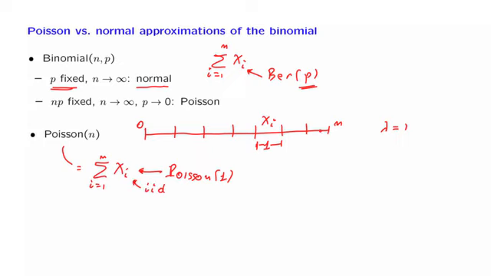Now, what's happening in this case is that even when we increase n, because we're using constant length intervals, the distribution of the Xi's doesn't change. So this is a situation in which we are going to get approximately a normal random variable as n goes to infinity. So what we see is that the Poisson random variable, but with a very large parameter, starts to approach the normal distribution. And this in particular would tell us that these two approximations that we have, in some regime, would start to agree.